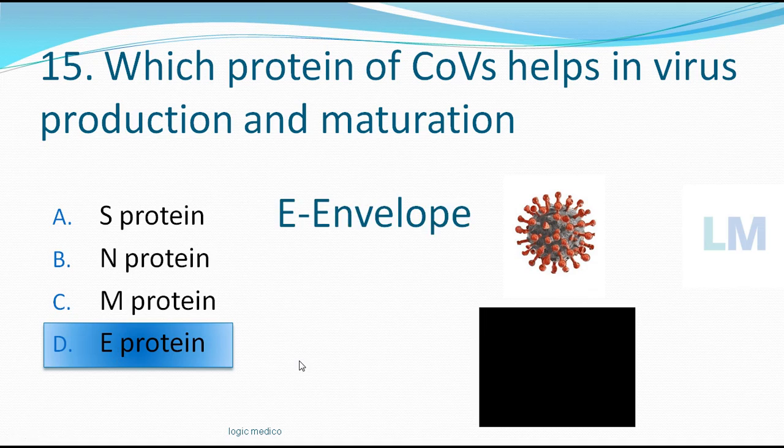E protein, E for envelope. So this virus has got an envelope, the outermost covering. So that helps the virus for production of new virus and also maturation of that virus. So that is the purpose of E protein. So kindly remember SNME. S for attachment, N for nucleocapsid protein, M for membranous protein for the shape, E protein for virus production and maturation.